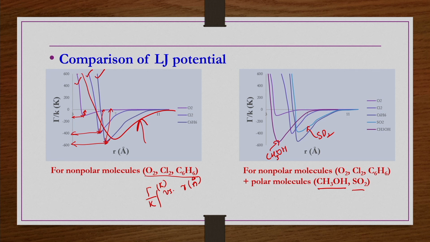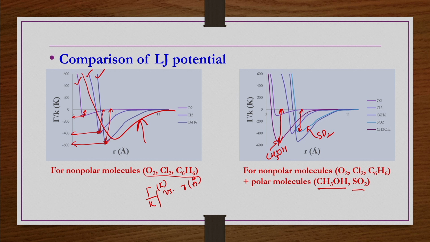Only their minimum energies in the intermolecular potential function are different compared to the others, and their minimum distances are different. So, qualitatively and graphically, they look quite similar.